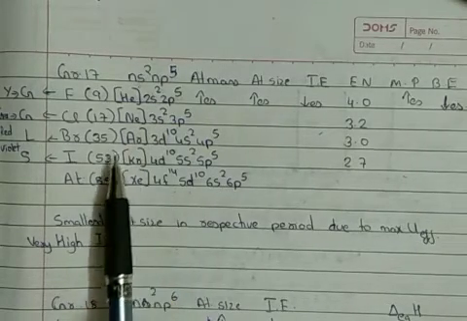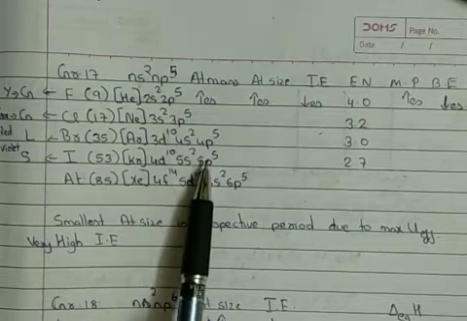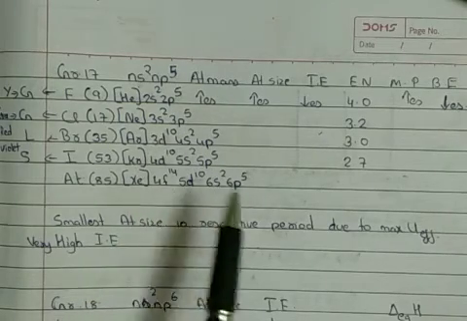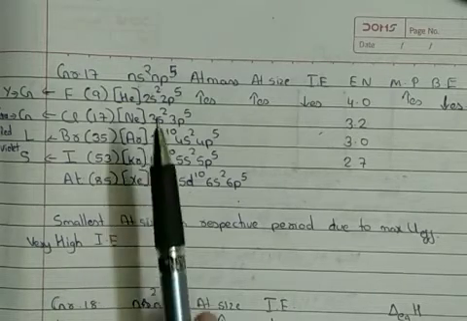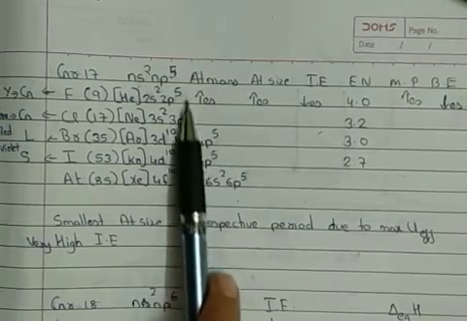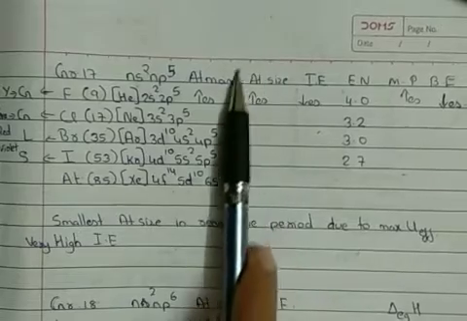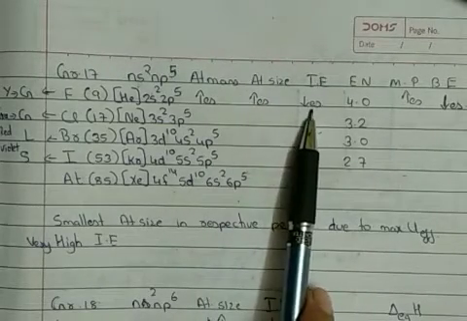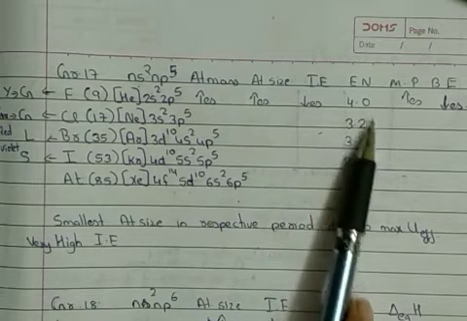For 15 it was 2p3, 3p3, 4p3, 5p3, 6p3. For 16 it became 4, 4, 4 in each case, and for 17 it is becoming 5, 5, 5 in each case. Okay, now again, as the atomic number goes on increasing, there will definitely be an increase in their atomic mass. Because the number of shells goes on increasing, there will be an increase in their atomic size. As atomic size increases, their ionization enthalpy will go on decreasing, and as ionization enthalpy decreases, electronegativity will also decrease.